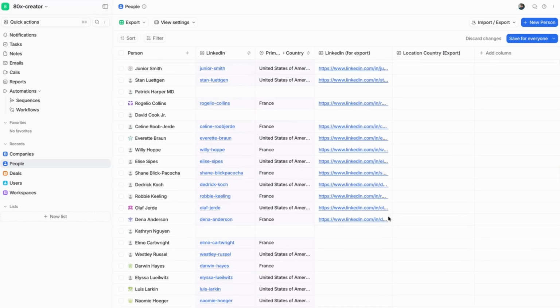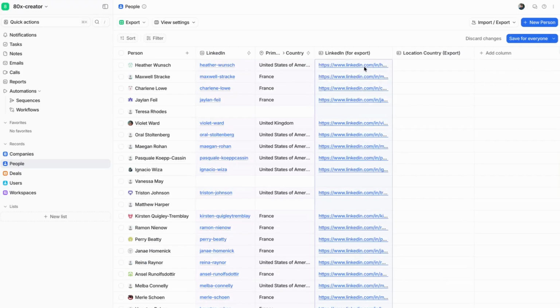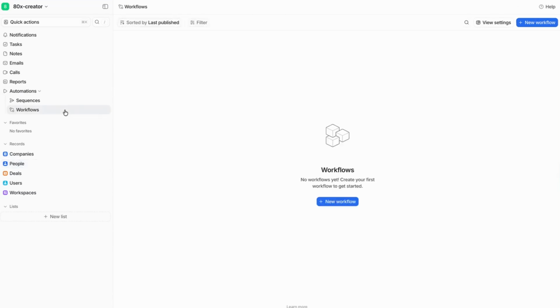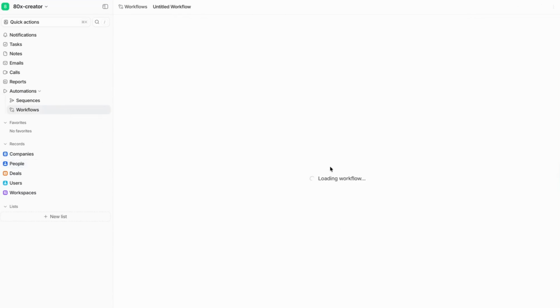Of course, it will use Attio's workflow credits. Chances are you have 10,000 per month, depending on your plan. And overall, Attio's workflow credits are incredibly generous and quite good value for money. So let's go ahead and save this, jump over to workflows, then click new workflow.